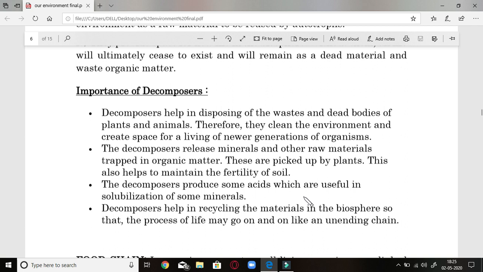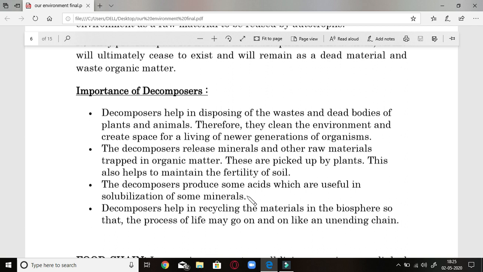Decomposers produce some acids which are helpful in solubilization of some minerals. This is a very important point. Bacteria are very special in producing acids, whether they are present in soil, in our body, or anywhere else. These acids help in breaking up minerals, whether calcium, magnesium or iron. So in soil they help in making minerals very simple.